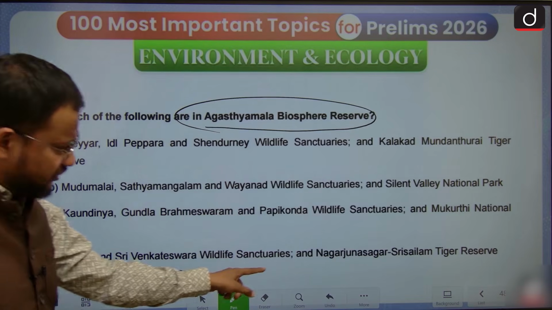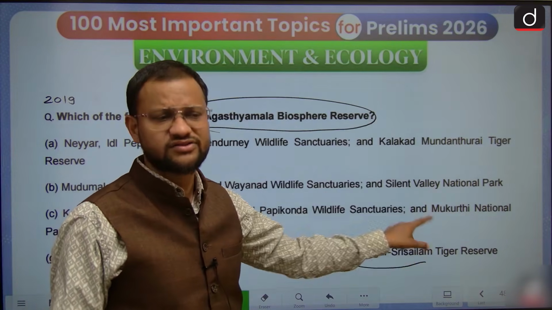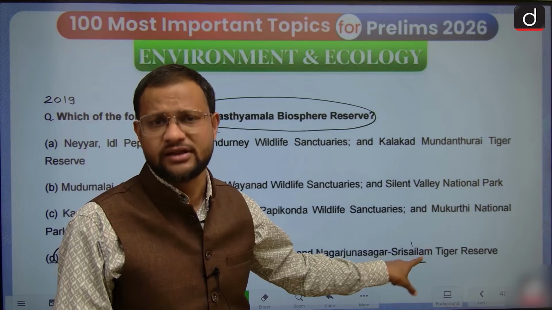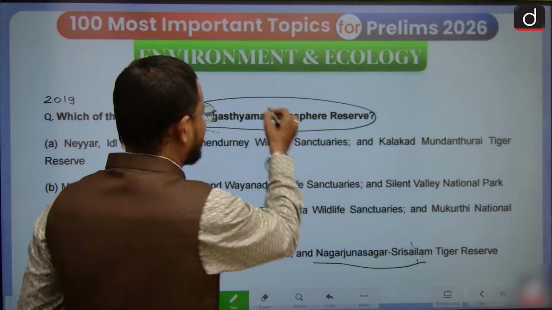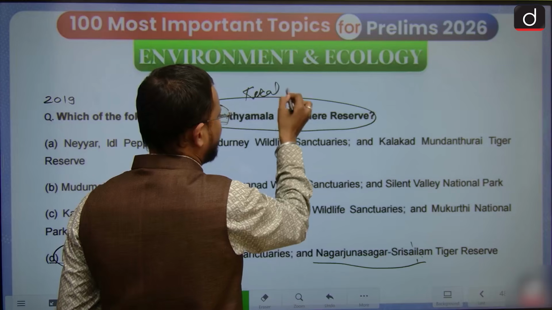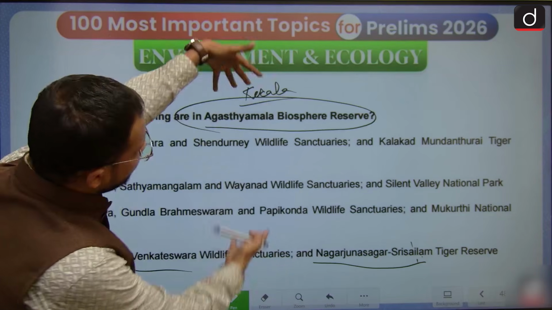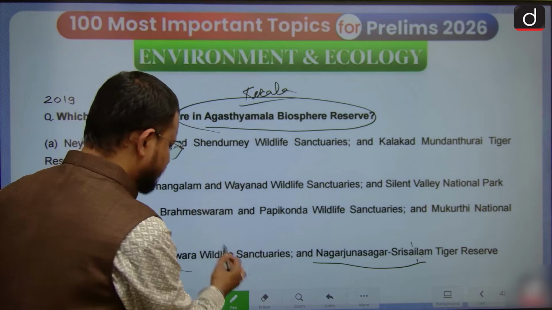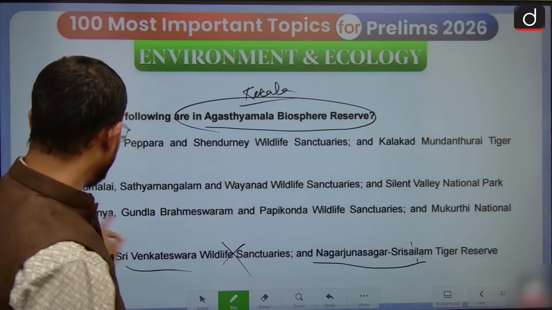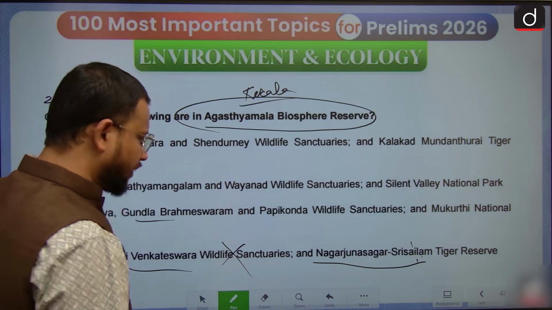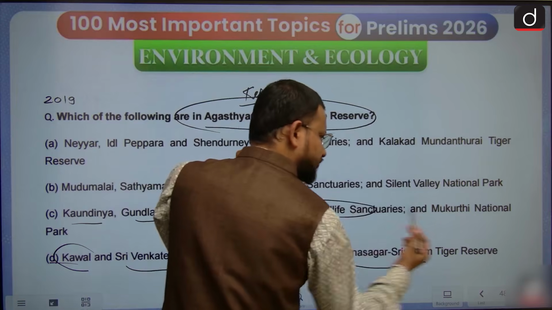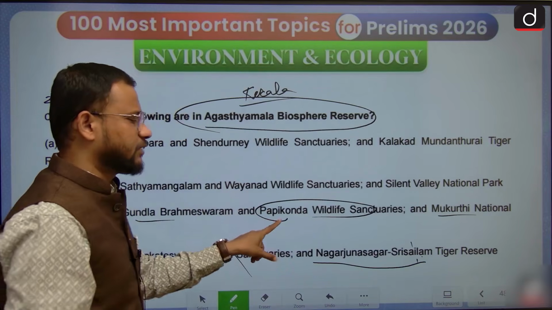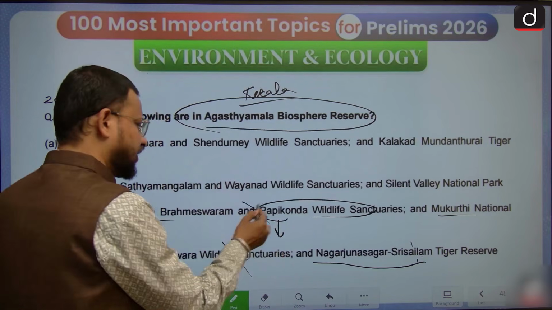Tawal, Sri Venkateshwara, Nagarjun Sagar, Sri Salem, the largest tiger reserve in Andhra Pradesh. So that is Andhra Pradesh, and this Agastya Malay is in Kerala, which we have already located. So there seems a very distant gap between these two; there seems no possibility. Then Kundaliya, Gunda, Brahmeshwaran, Papikunda Wildlife Sanctuary and Mukurti National Park are basically in Andhra Pradesh, so that is also not a possibility.